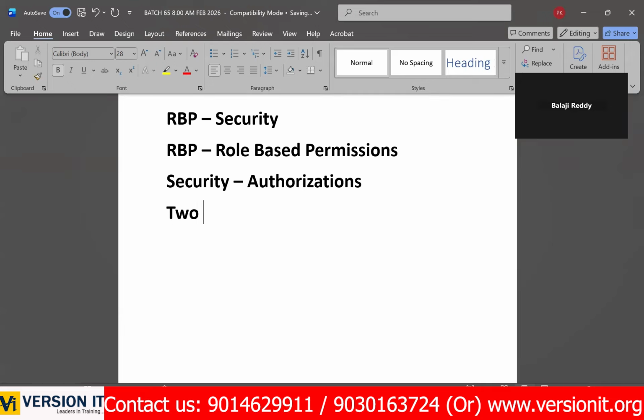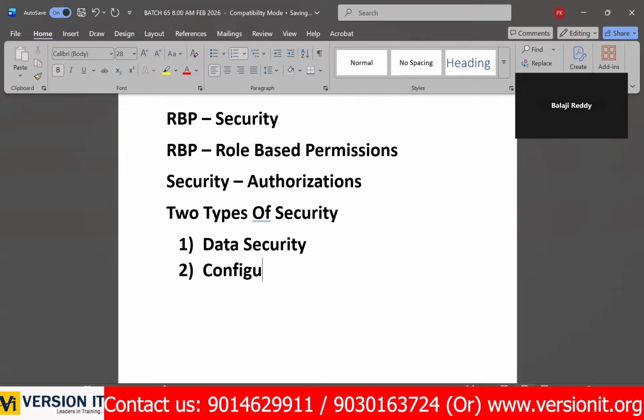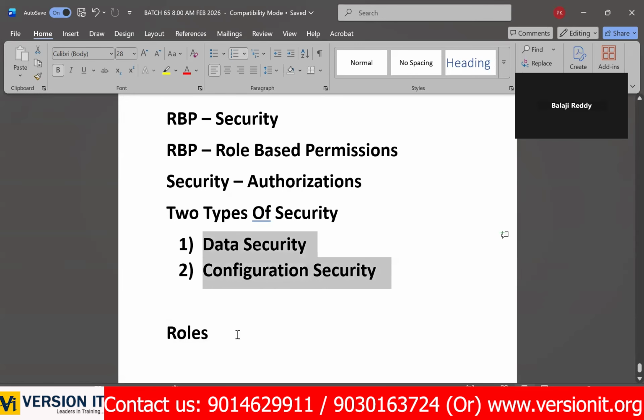Two types of security. One is data security. Second one is configuration security. This security depends on the roles. That's why it is called role-based permissions. Security in the sense permissions.